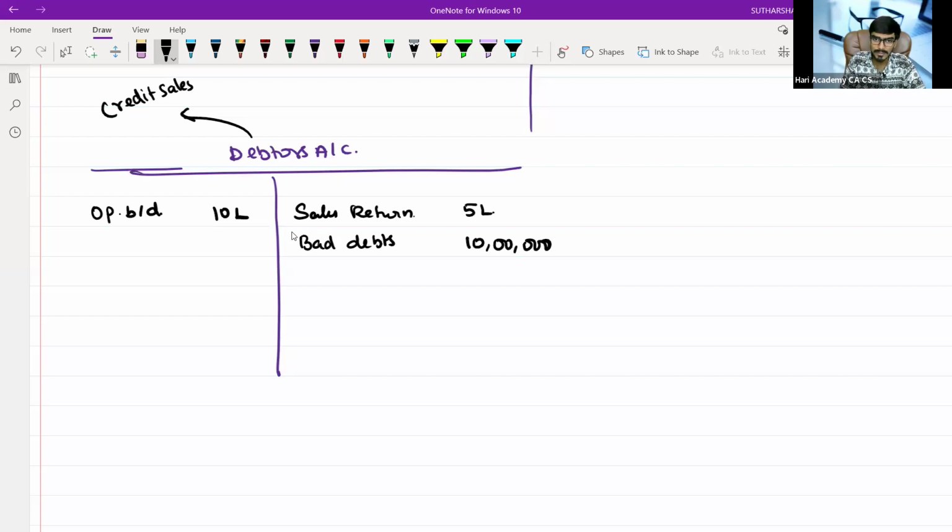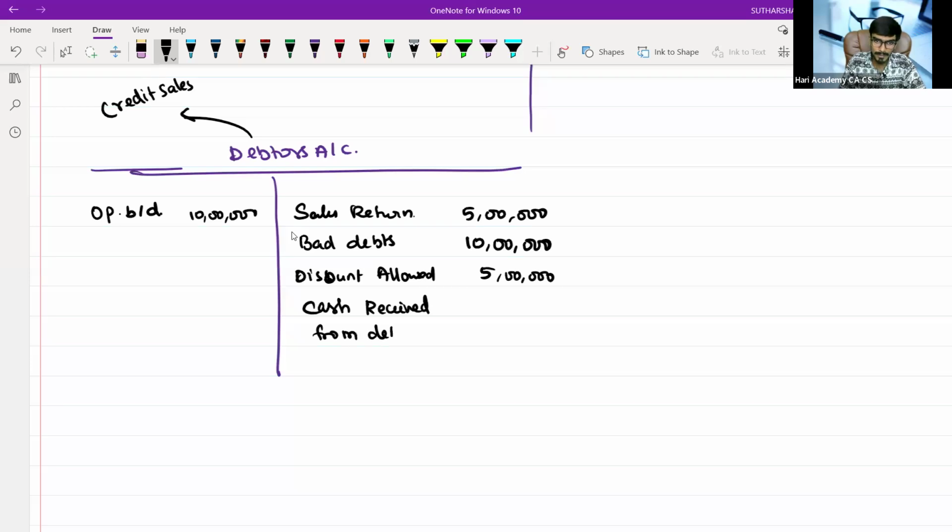Sales return is your 5 lakh. Then what are the other balances there? There may be discount allowed. What is the discount allowed? Let's assume that is another 5 lakh. Okay. Assume there is cash received from debtor, basically 25 lakhs. Assume my credit sales will be 50 lakh.